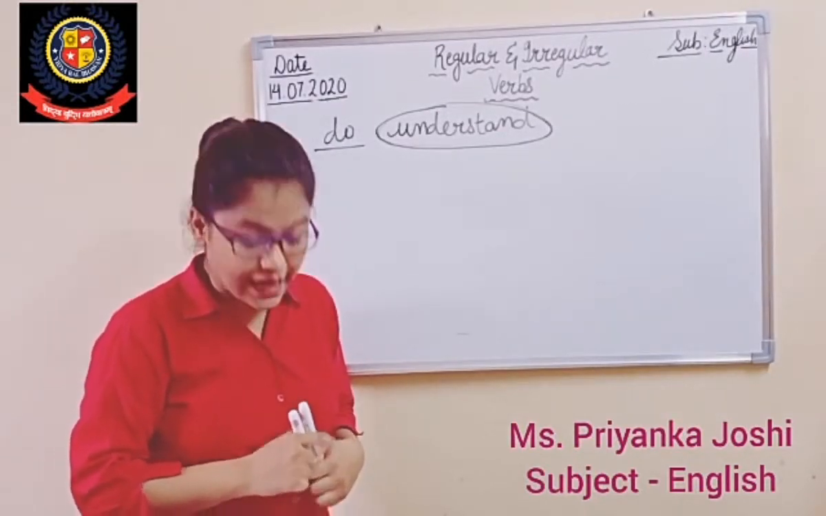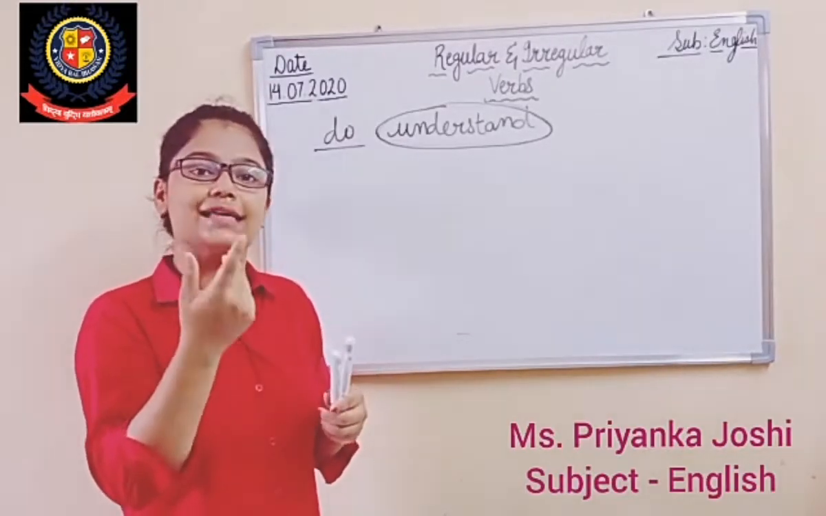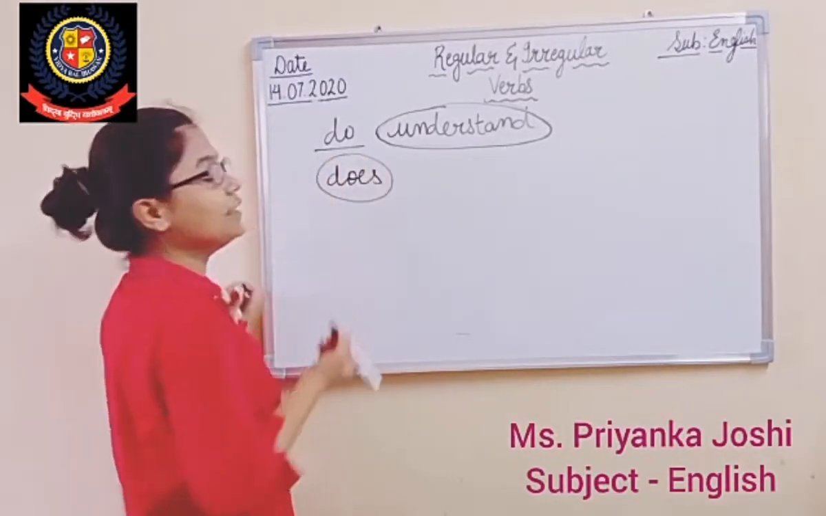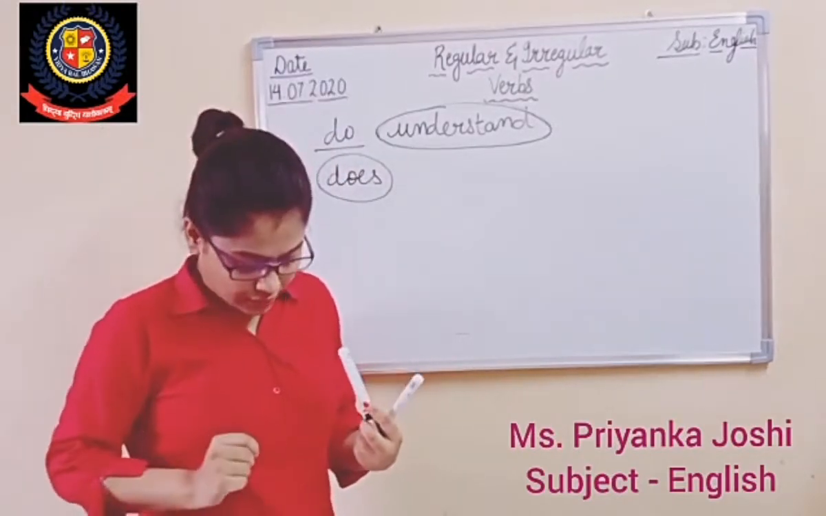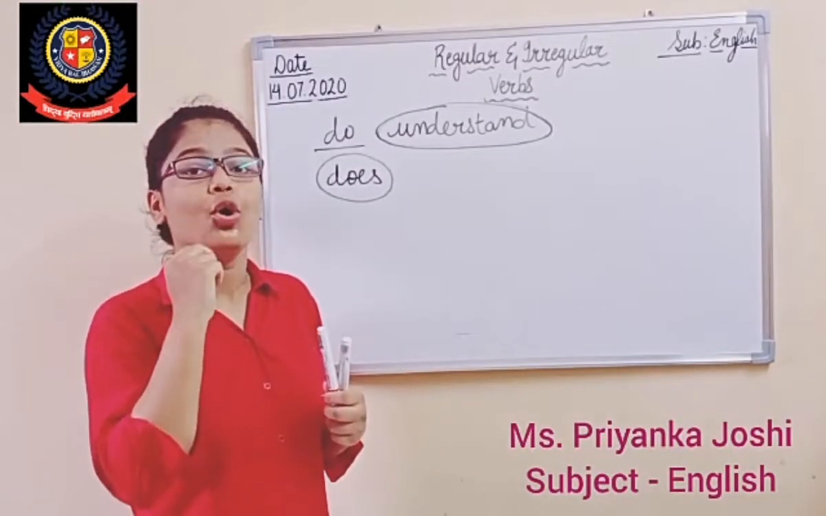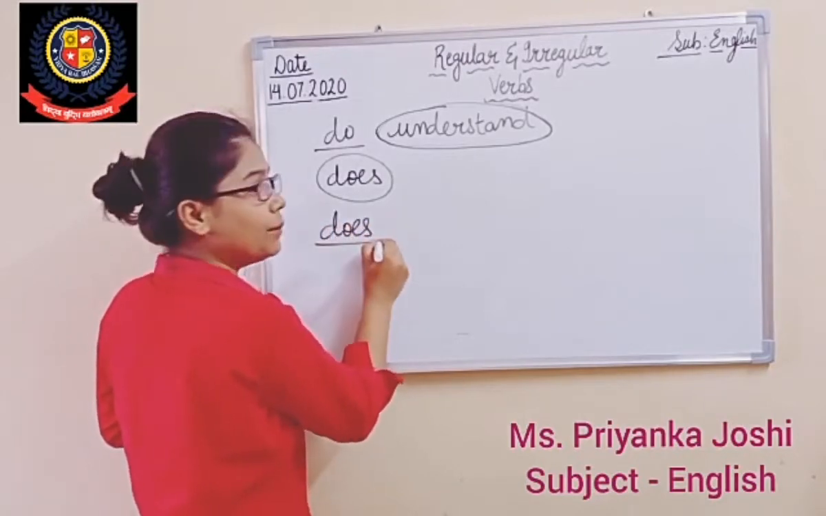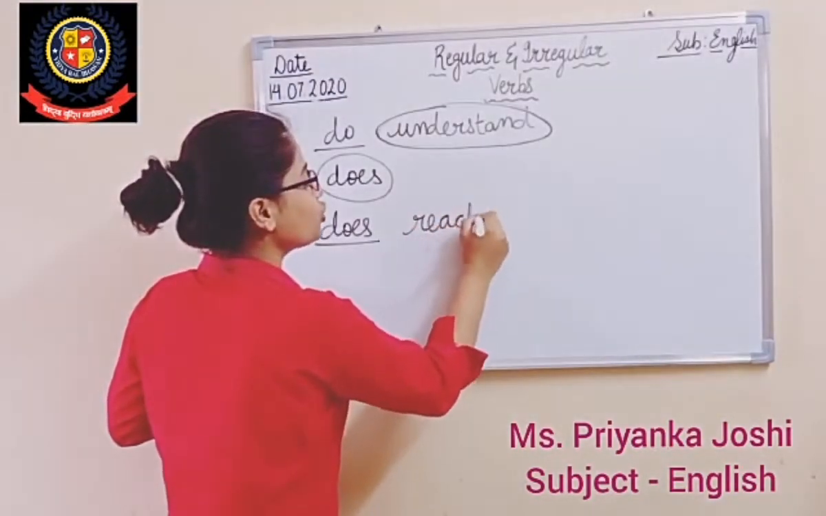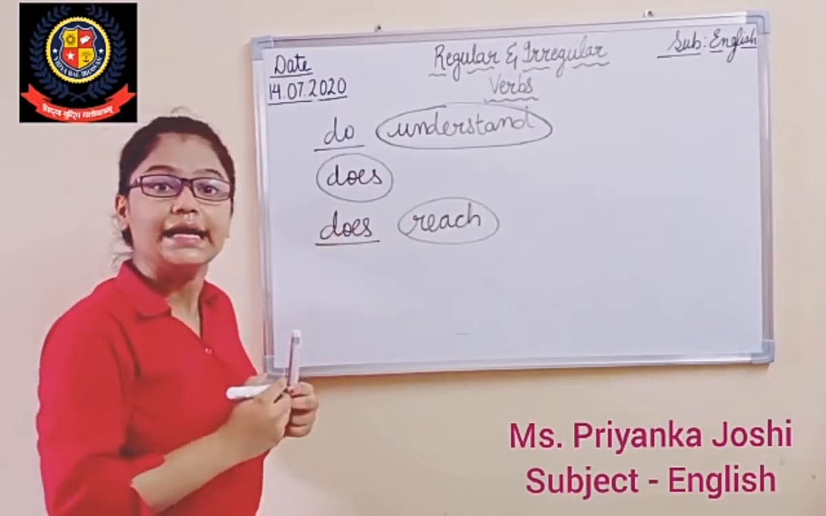Tapan does the dishes every night. Here there is no other main verb. Does is acting as a main verb, so you will be putting a circle on does. Now, the eighth one. When does the train reach Hyderabad? Here we have two verbs. So here does is a helping verb and reach is the main verb. So you will be putting a circle on reach and you will be underlining does.